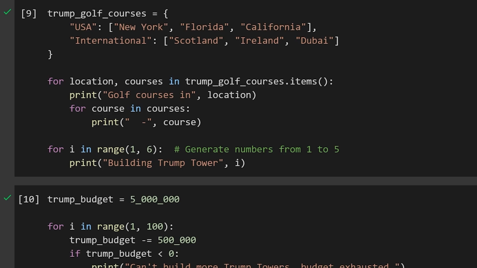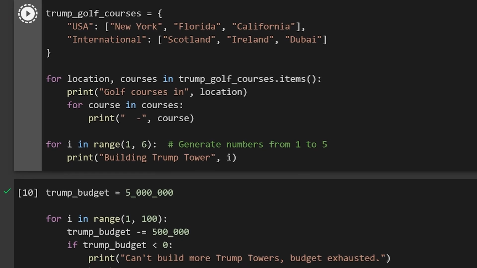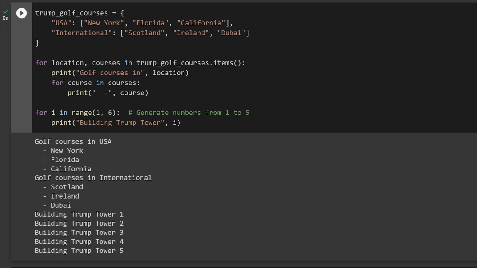Range is a function that generates a range of numbers. In this example, we're generating numbers from 1 to 5, and for each number, we're building a Trump tower. You can't have enough Trump towers.